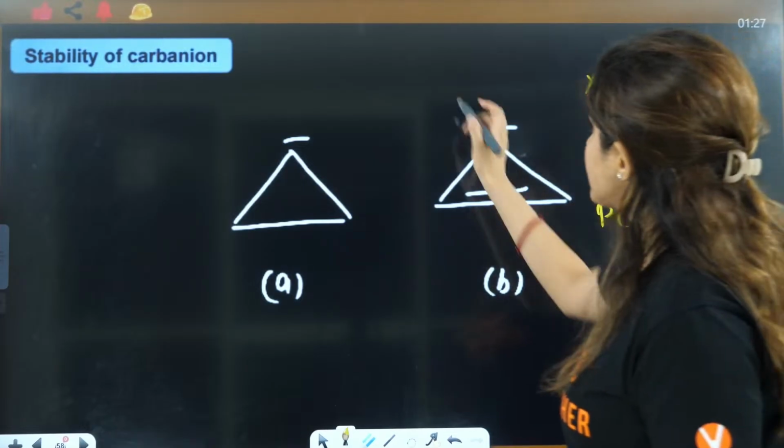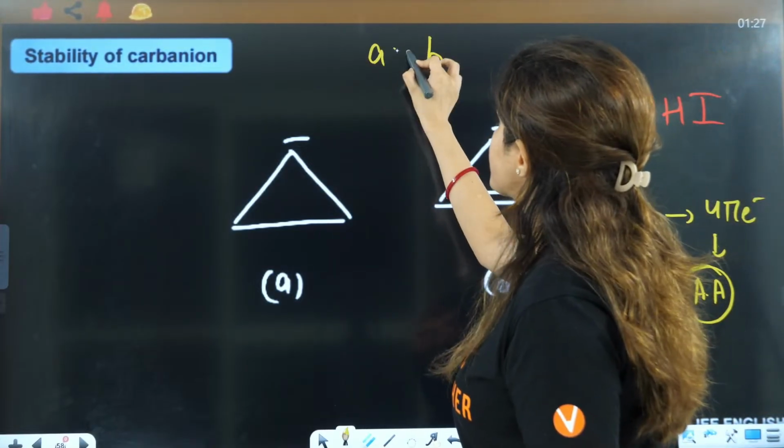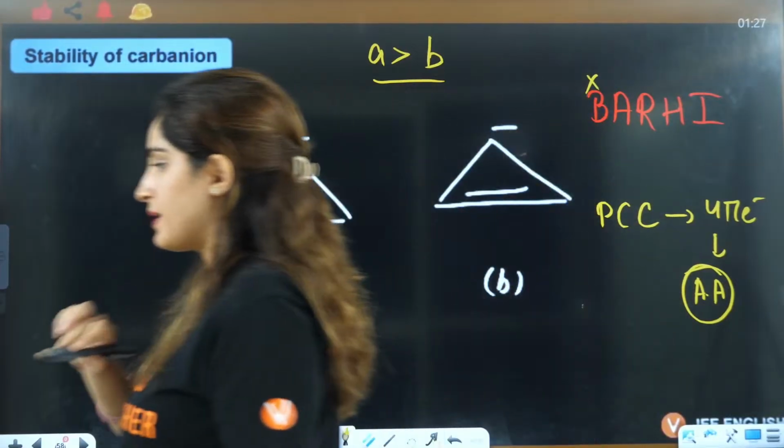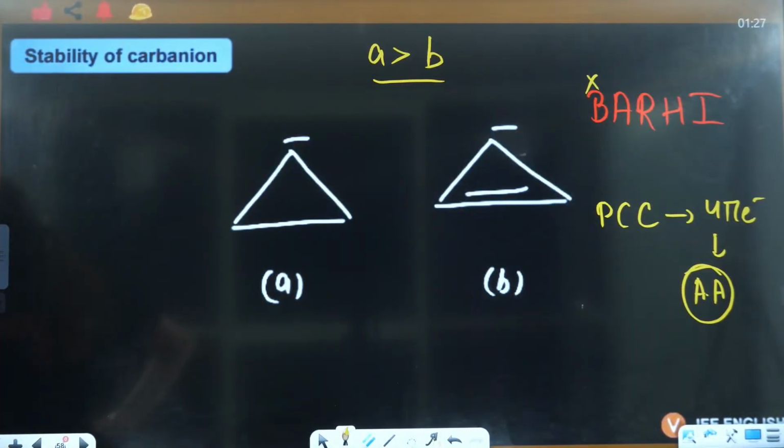Anti-aromatic will be most unstable no matter what. So directly A will become more stable as compared to B, right?